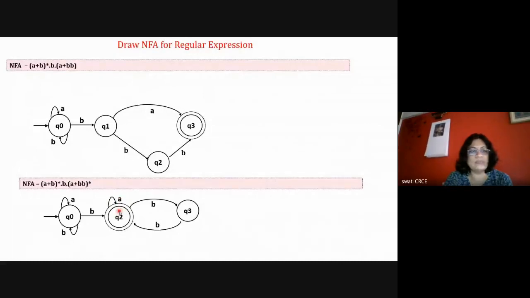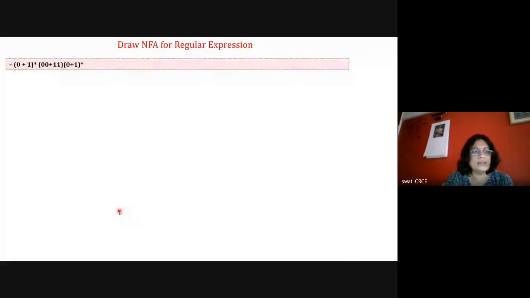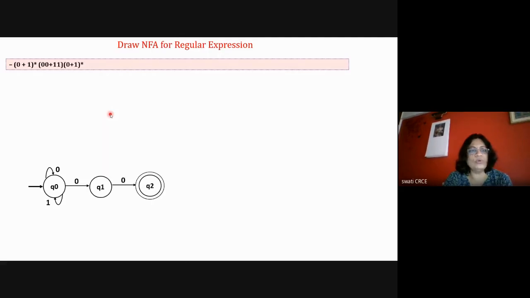Okay, so let's see one or two more problems. The 0 or 1 string, then 00 or 11. So with either 00 or 11, the machine will reach the final state. So for the left hand side part, I'll say that q0 with 0 and with 1 is a loop. Either 00, it will go to the final state, or with 11, it will go to the final state, then either 0 or 1.